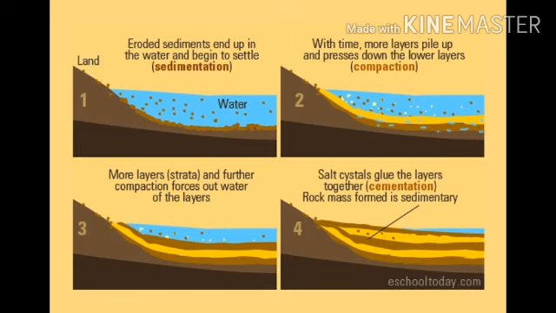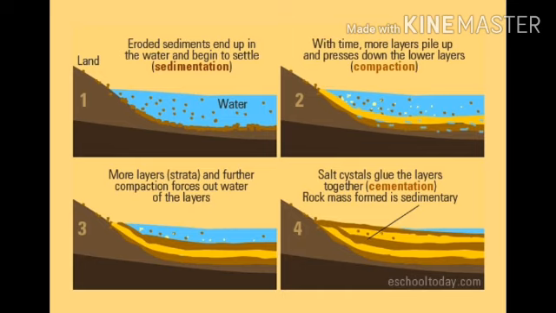So these layers create pressure on the lower layers of sediments. As a result, these get squeezed together. So these layers create pressure on the lower layers and then what happens? All the layers get squeezed together. This is called compaction of layers. Now as the layers get squeezed together, any water that is mixed with the sediments is forced out.